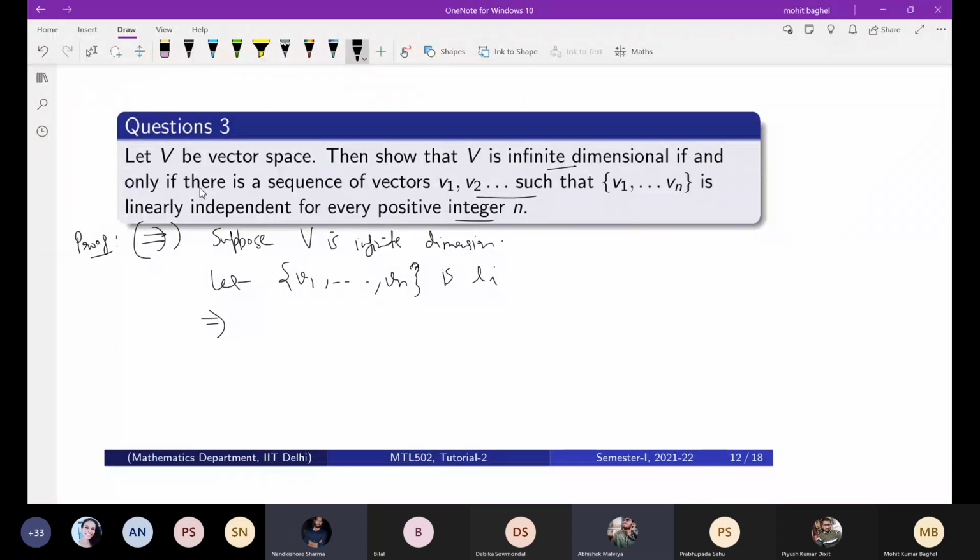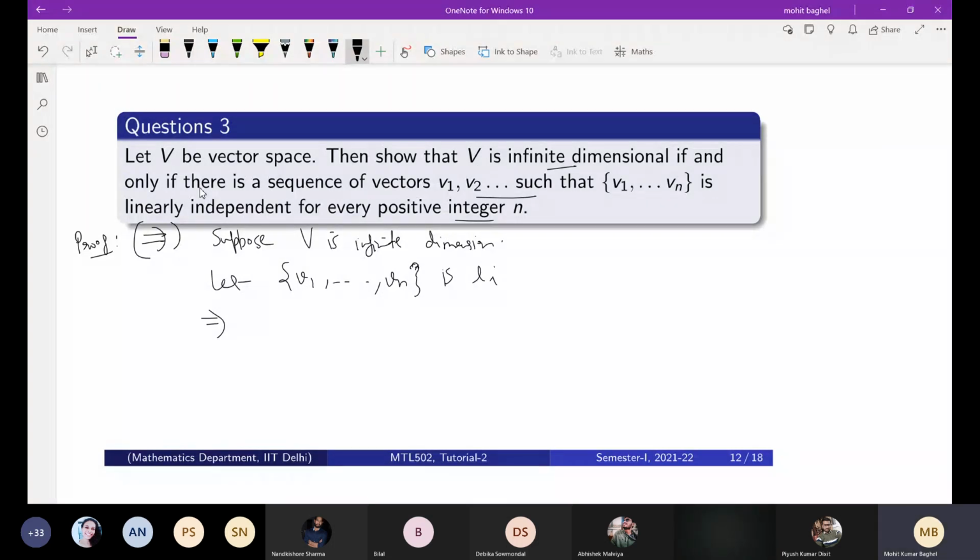So there is an infinite element basis, and now we can construct a set. Let's show that if V1 to Vn is linearly independent, that is fine.